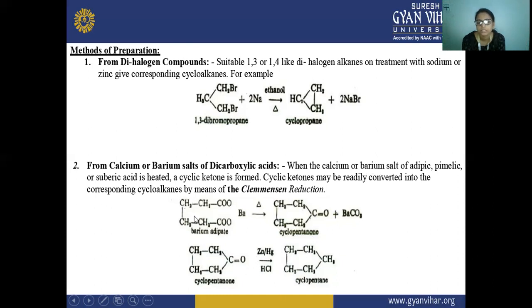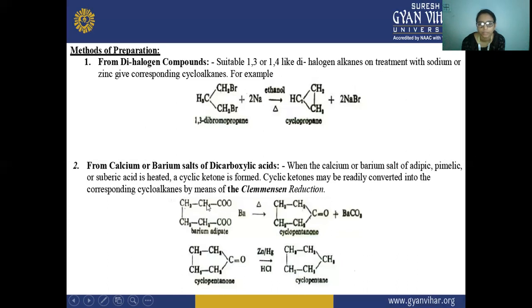Firstly, the salt of adipic acid, pimelic acid or suberic acid, when heated, is converted into a ketone. This is cyclopentanone. So cyclopentanone is formed here from the salt of the acid when it is heated. That is your ketone. After that there is a formation of barium carbonate.